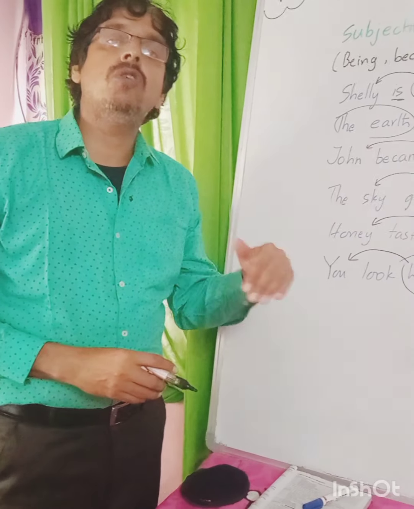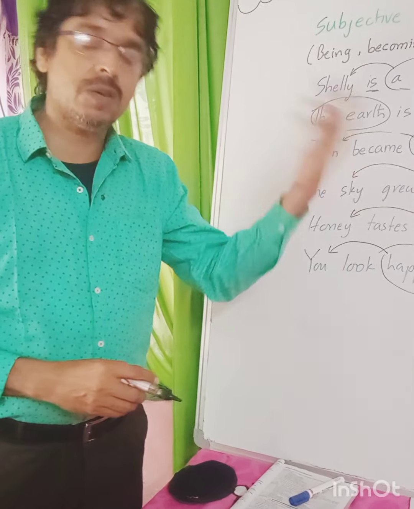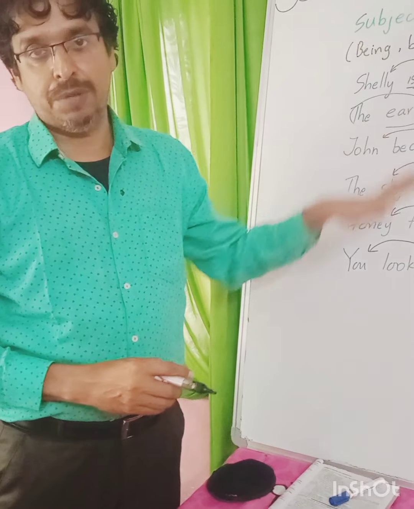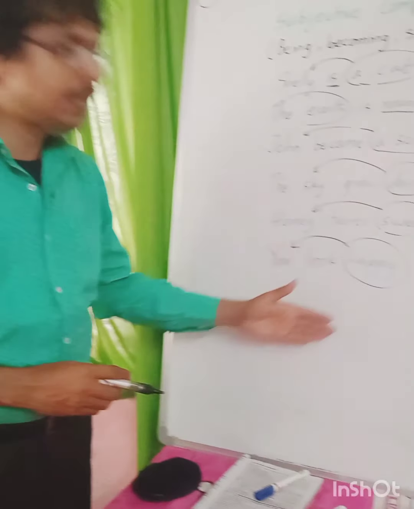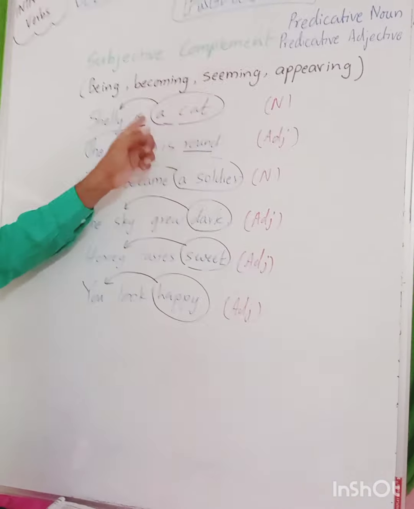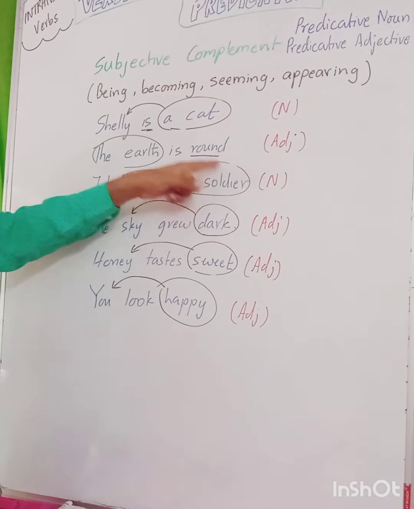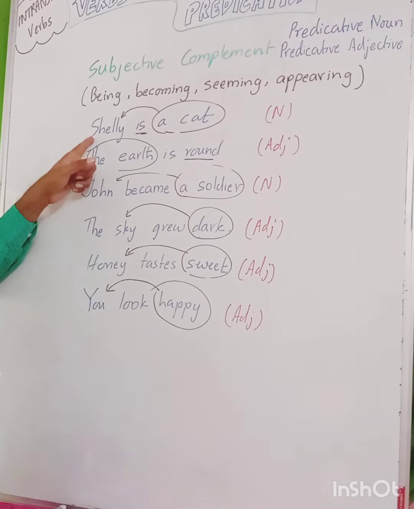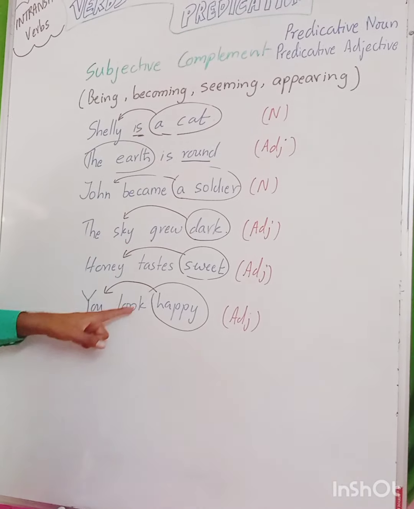If we want to know verbs of complete predication, we have to know about the object and object complements, we have to know transitive verbs. In intransitive sentences, these all are intransitive sentences, so these will always be incomplete. These predicates are incomplete. Either it will be a noun or it will be an adjective. It will only describe the noun, nothing else. So these verbs are called incomplete predication.